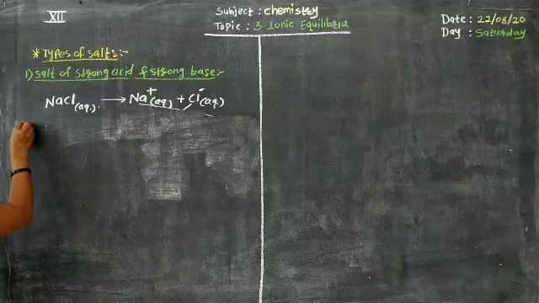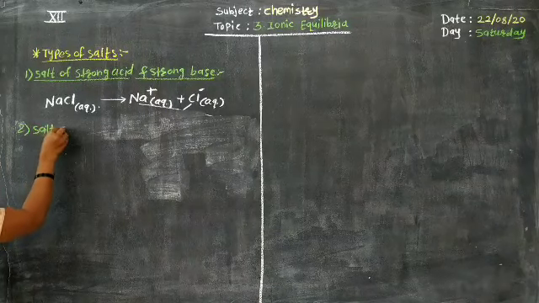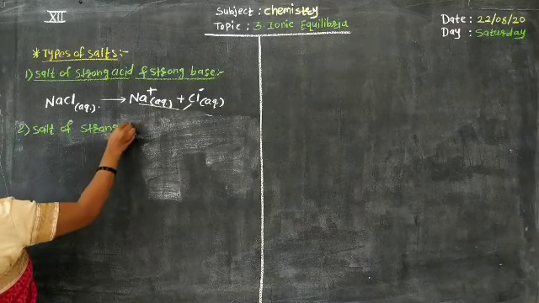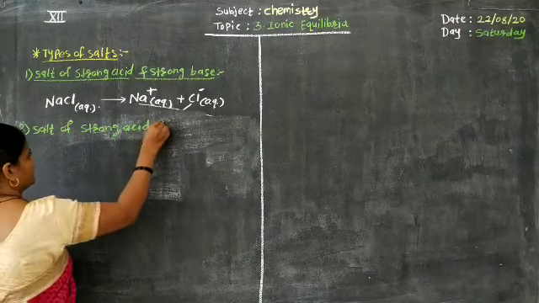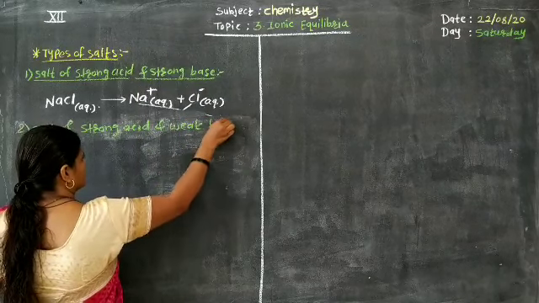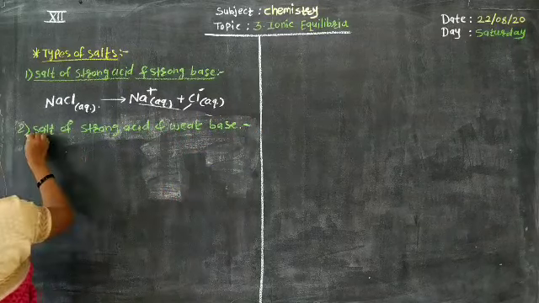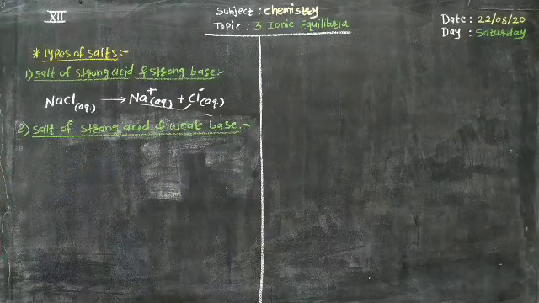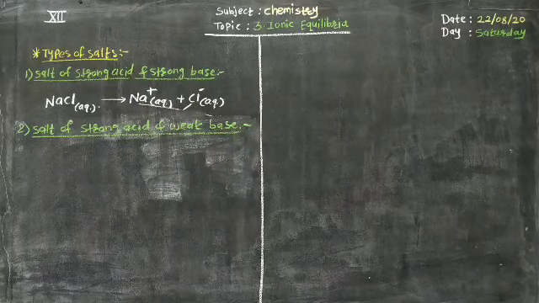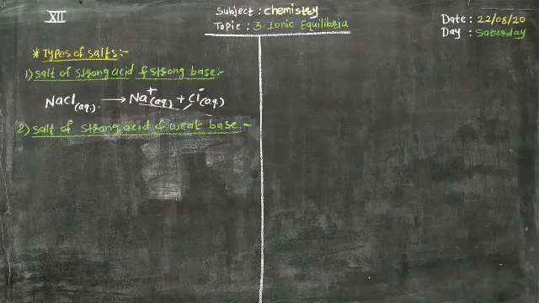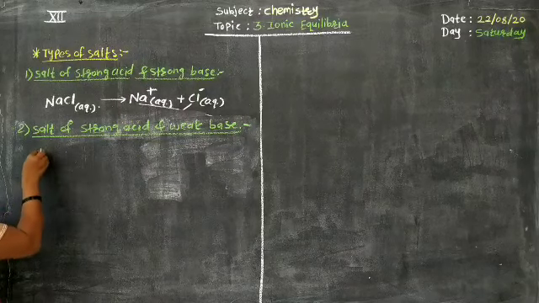Salt of strong acid and weak base. Means this salt contains a strong acid and weak base combination, and the very well known example is ammonium chloride, NH4Cl.